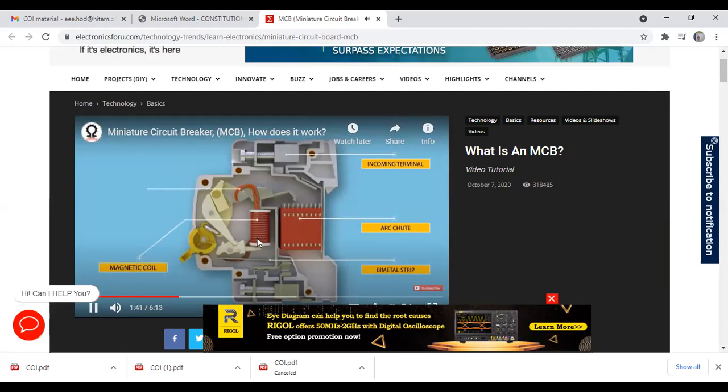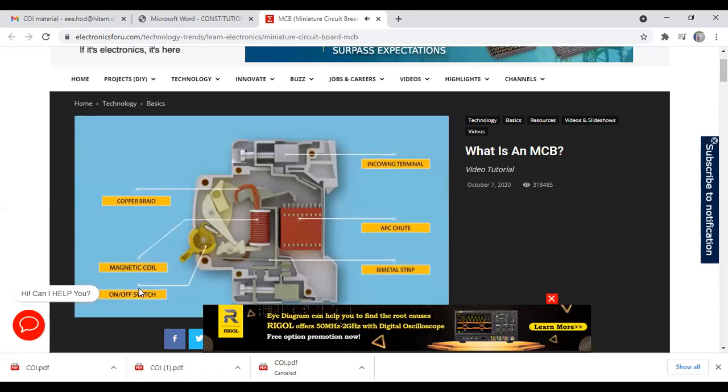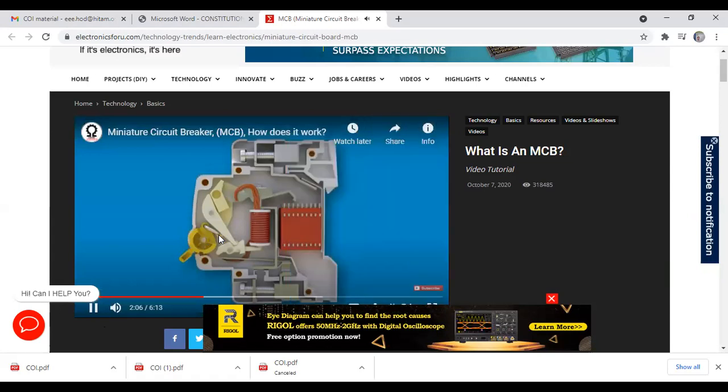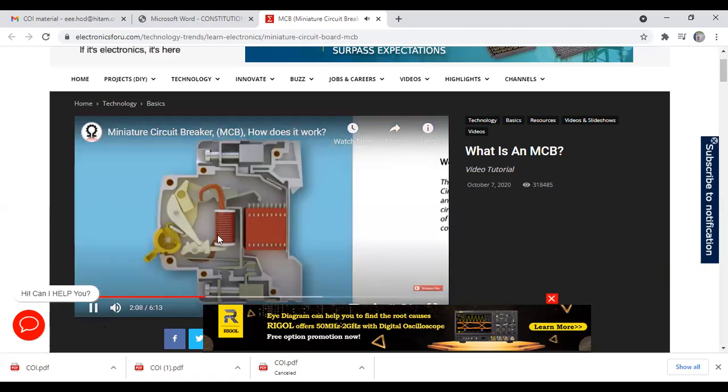When current is flowing through this coil, around the current carrying conductor, a magnetic field is produced. This is the copper braid. This is the copper coil or magnetic coil. See, this is the on-off switch. This is the operating knob. We can manually open the moving contact. If you pull this downward, this contact will be open manually, or automatically. If you want, you can do it automatically also.